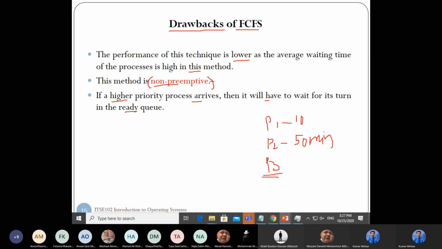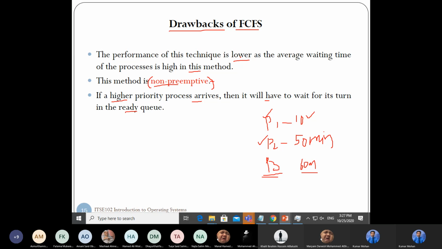How much time does P3 need to wait? 60 minutes. Because P1 spends 10 minutes in the CPU and P2 spends 50 minutes in the CPU, P3 has to wait for 60 minutes. So it is a big problem, yes or no?